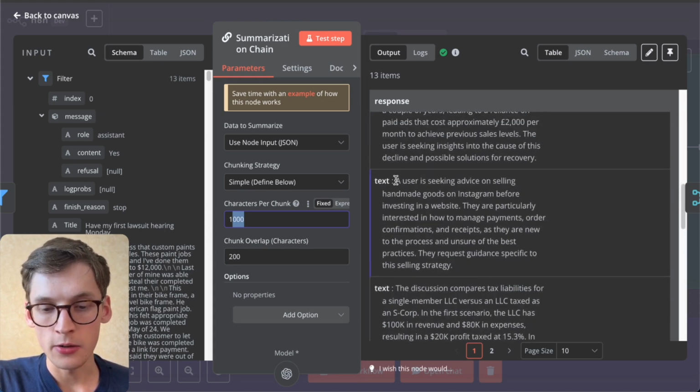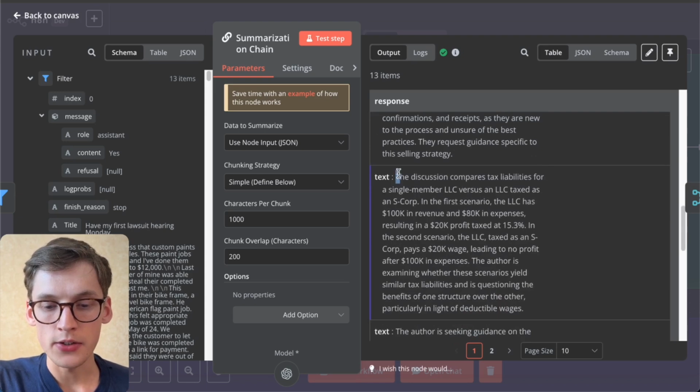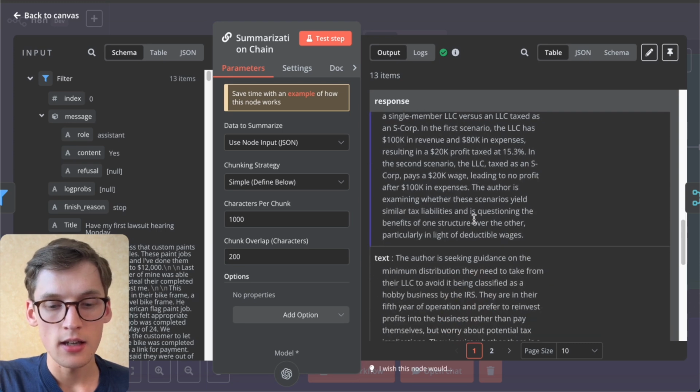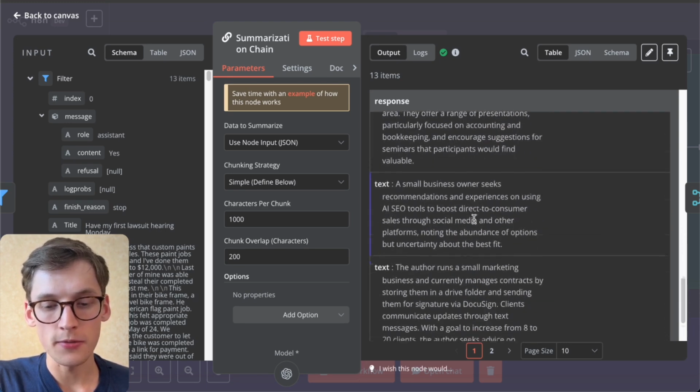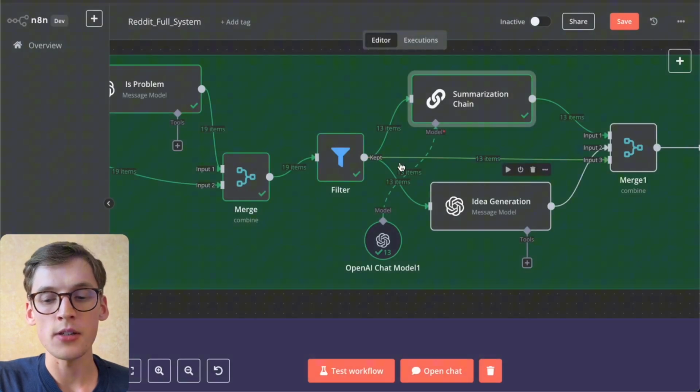A user is seeking advice on selling handmade goods on Instagram. A brand experienced a drastic drop in Instagram engagement. The discussion compares tax liabilities for a single member LLC versus an LLC taxed as an S corp, and all the different things. So we get a bunch of information, and we'll be inserting this information into the Airtable to get a better context.